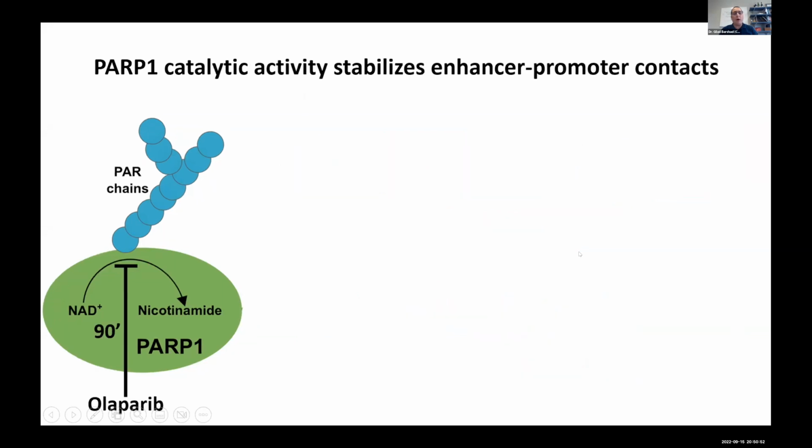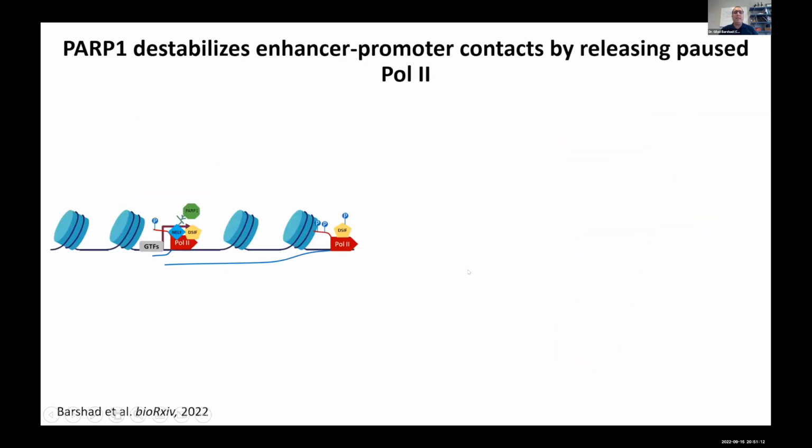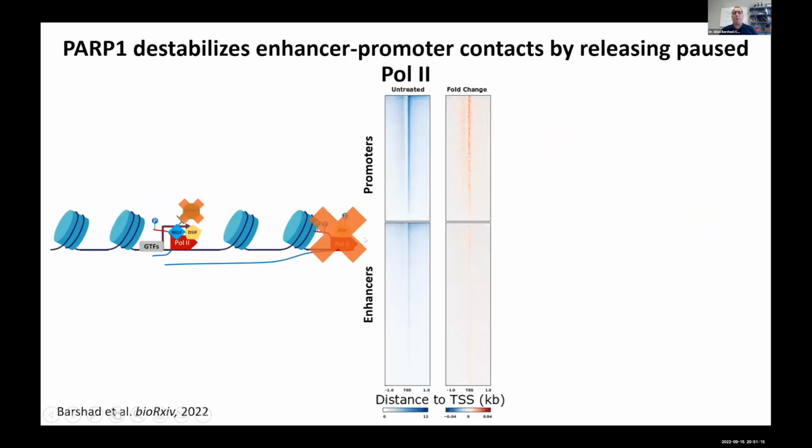So we've inhibited PARP1 for 90 minutes using olaparib, and we saw exactly that. So we saw a global decrease in enhancer promoter contacts, which is in line with this clustering model and the contribution of PARP1 and PAR chains to the stability of this transcription-associated protein network. However, we did also see the accumulation of paused POL2 following PARP1 inhibition, which is in line with the literature, and we wondered whether this effect of PARP1 inhibition will antagonize the effect that I've shown you earlier.